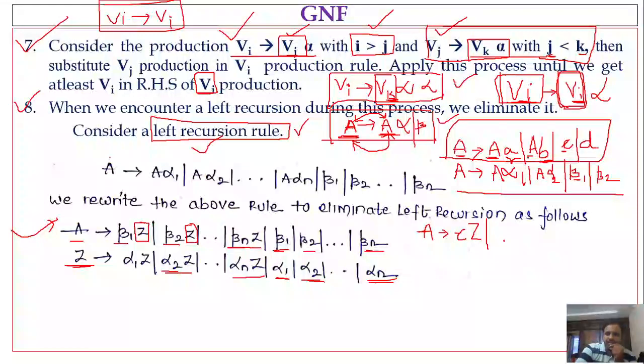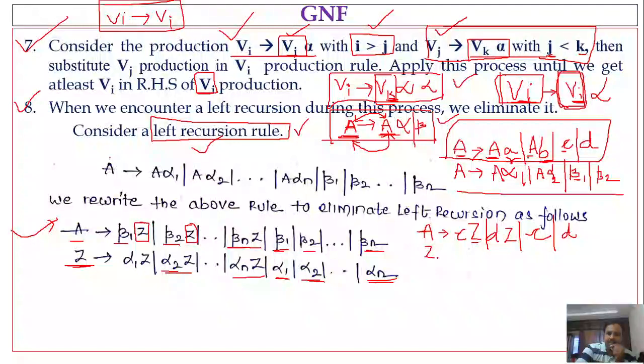2 Z. What is beta 2? Small d capital Z, or beta 1 or beta 2. What is beta 1? Small c. What is beta 2? Small d. Okay, now completed. Now we have to write the definition for Z.